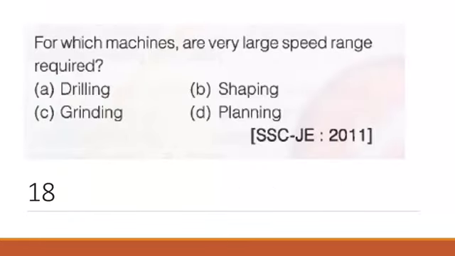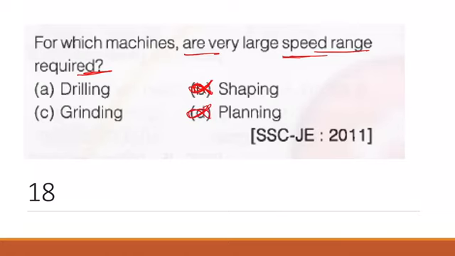Now question number 18. For which machines is a very large speed range required? Here you can find the answer by elimination. It is not shaping, because in shaping a large speed is not required, and not in planing also.